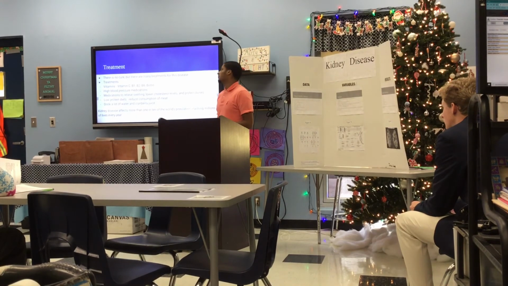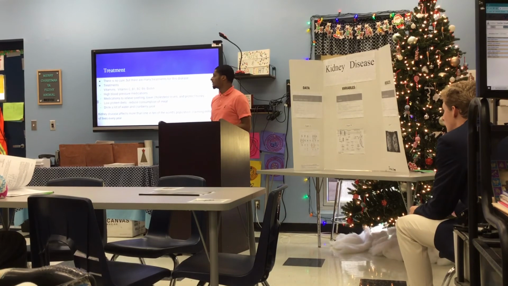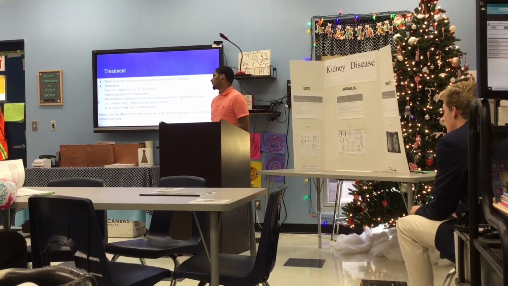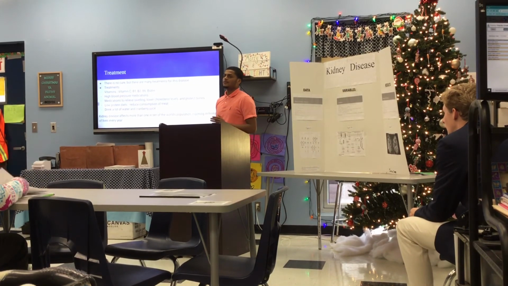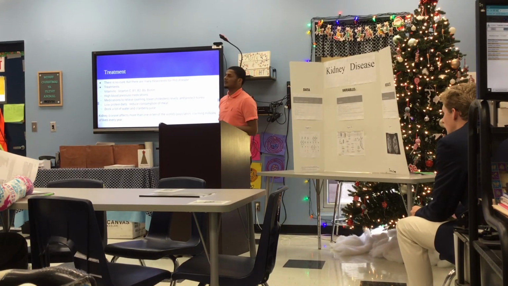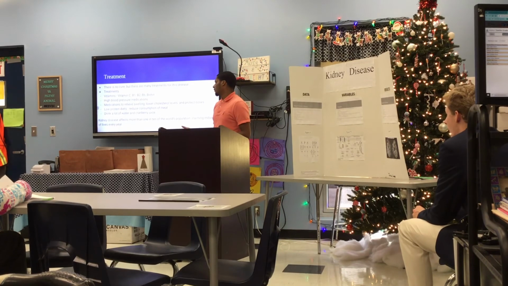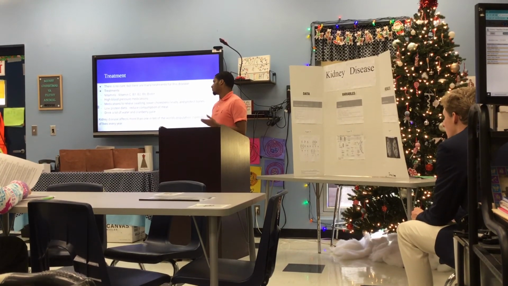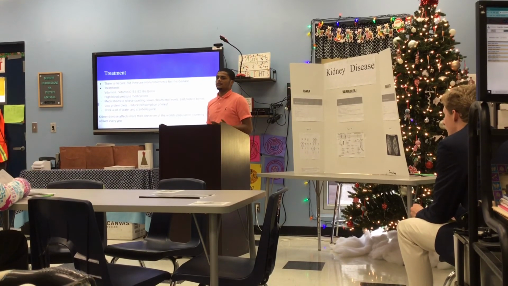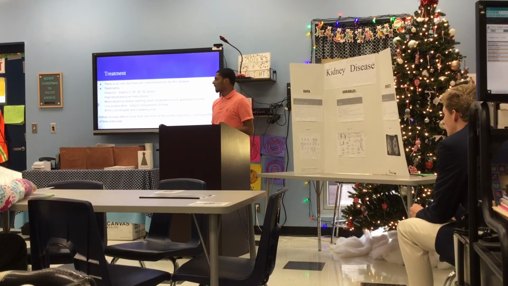In the treatment, there is no cure, but there are many treatments for the disease. That includes vitamin C, B1, B2, B6, and biotin, high blood pressure medications that lower blood pressure if it becomes too high, and medications to relieve the swelling in the legs or the back pain, and low protein diets, like reducing the consumption of meat, and drinking a lot of water and cranberry juice. Some doctors recommend drinking about 6 to 7 glasses of water a day.